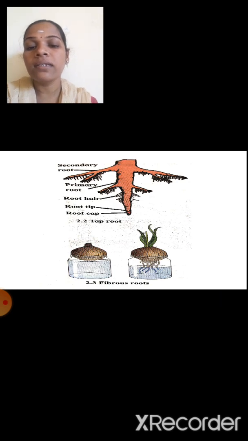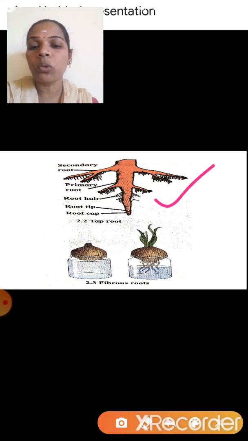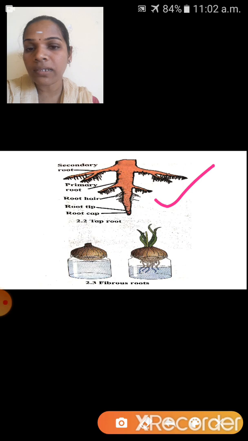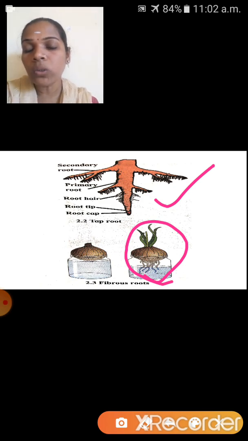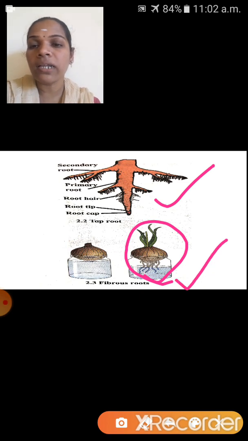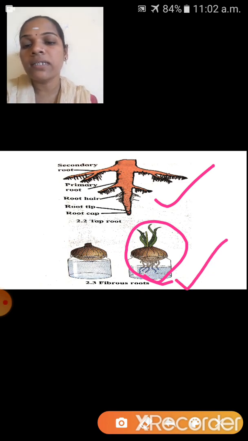See here, this is taproot. That means this taproot is present where? In dicotyledonous plants. And this, see here, thread-like fiber-like root, that is called what? Yes, fibrous root, and it is present in monocotyledonous plants. See here, this is the primary root.